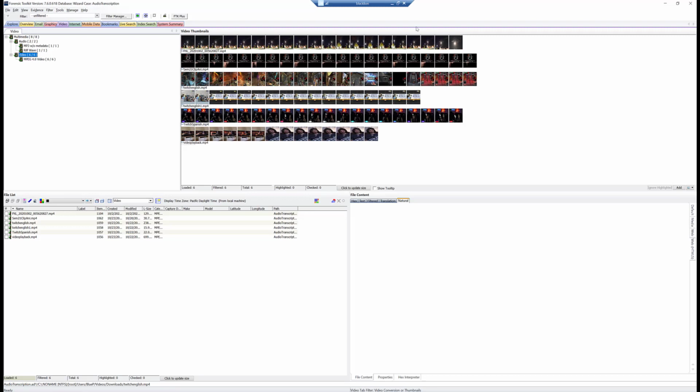So we're in the video. We have some thumbnails set up. Just so you know, we did improve the speed massively of thumbnail generation. It's just one of those things that now there's just really no excuse not to run it if you're working a video case. So we're going to start here because we want to generate some